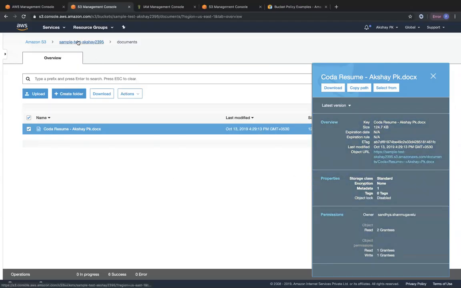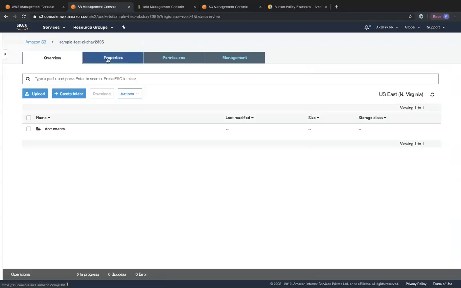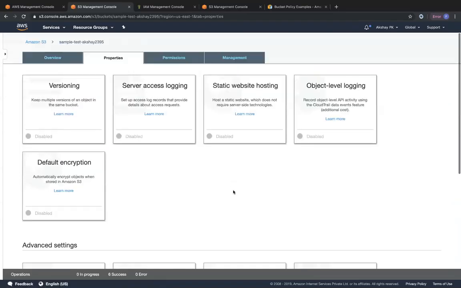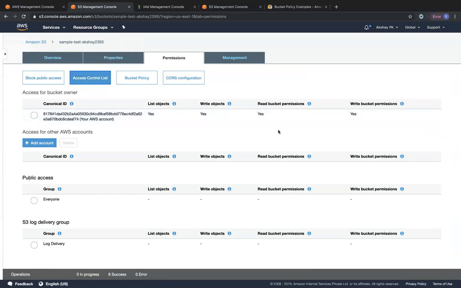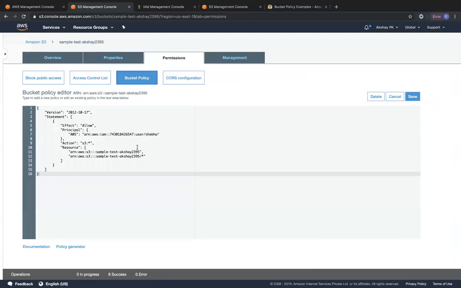For the bucket related properties, you have to click on the bucket on top. Then only these tabs will be open. So you can click on properties, view all the properties of the bucket. Under permissions, you can view block public access settings. So we have right now switched it off. You can view the access control list, which gives access to the bucket owner and to any other AWS account. You can also grant public access to this bucket and also grant access to the log delivery group, which we will look at in a later lecture. You can also present your own bucket policies that restrict a particular user from doing any kind of action to that particular bucket, as well as the objects within that bucket.